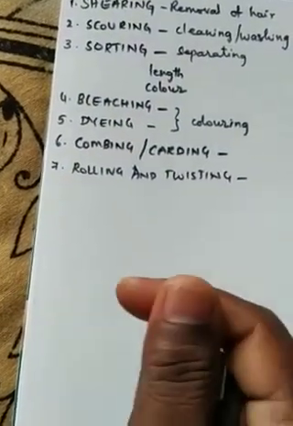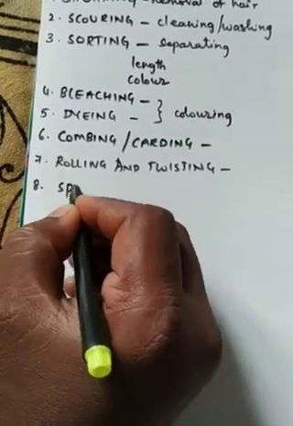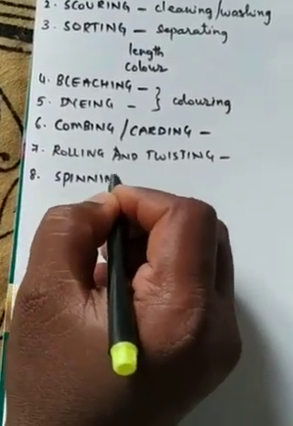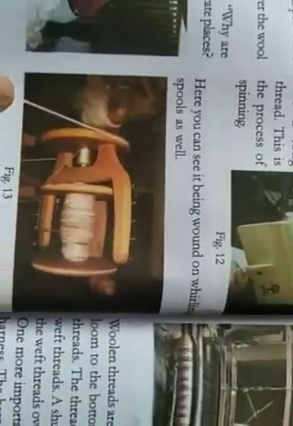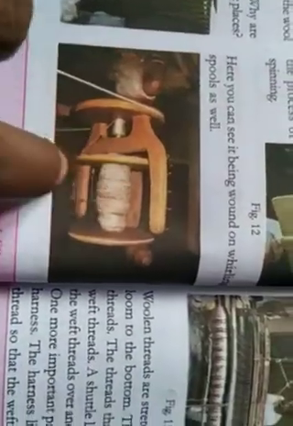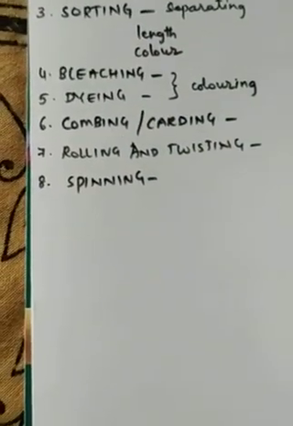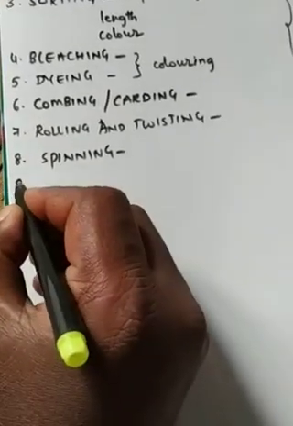And after twisting, next they will do spinning. Spinning means what? Just they will spin. I will show the picture. See this picture. What are they doing? This is called spinning. The hairs which are coming like this go inside and spin inside into a long yarn-like, thread-like structure. Okay children. The next, ninth step.